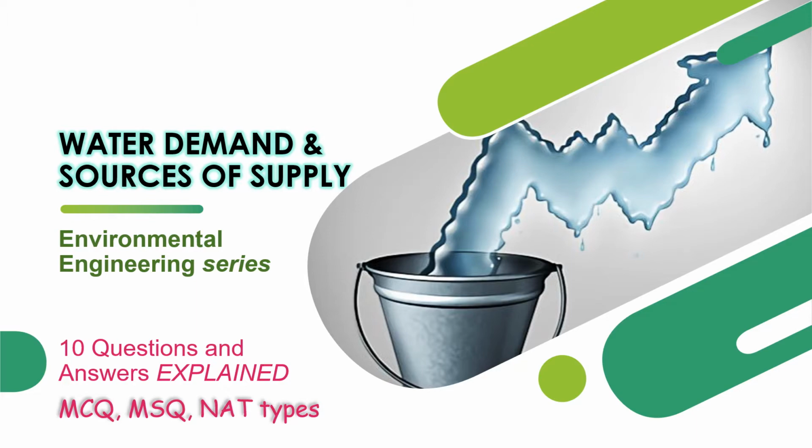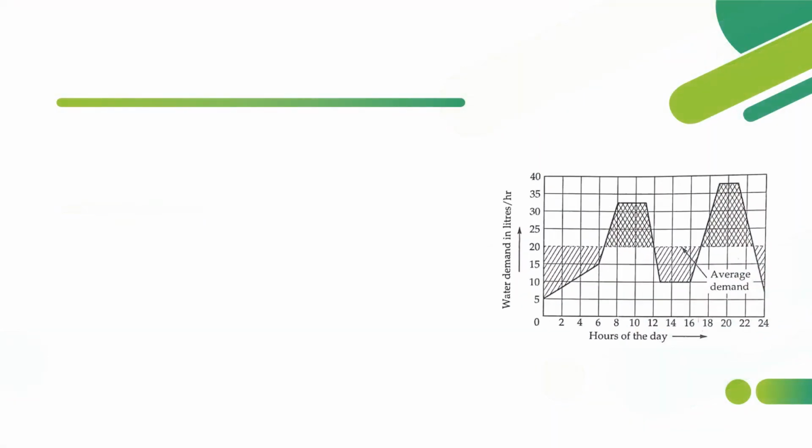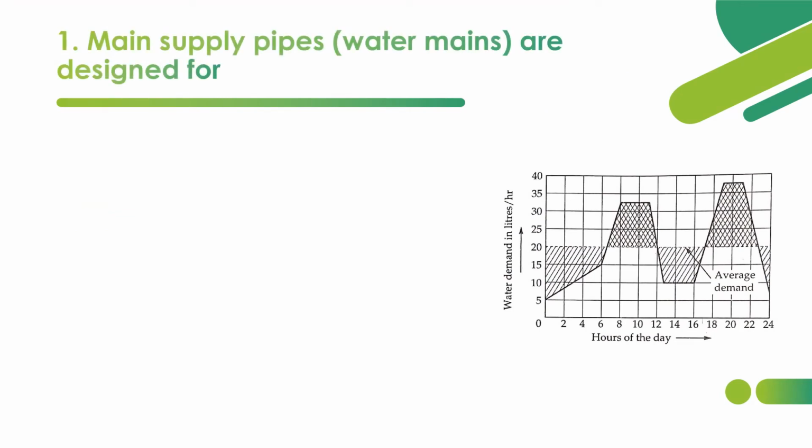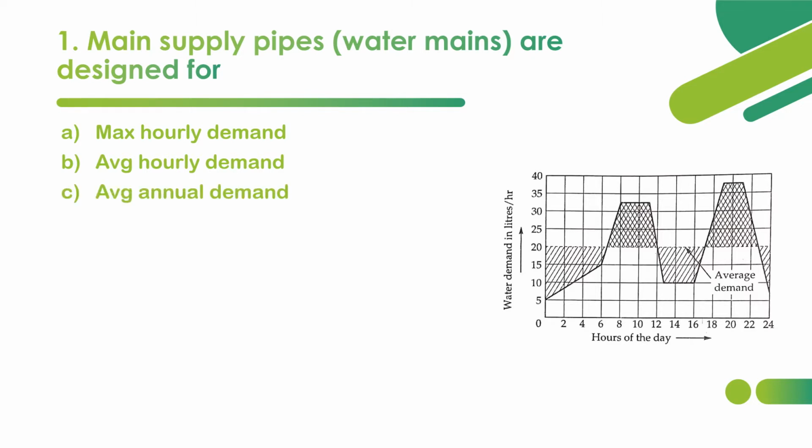Let's get into it. First question: main supply pipes, that is water mains, are designed for option A, maximum hourly demand. Option B, average hourly demand. Option C, average annual demand. Option D, maximum daily demand.